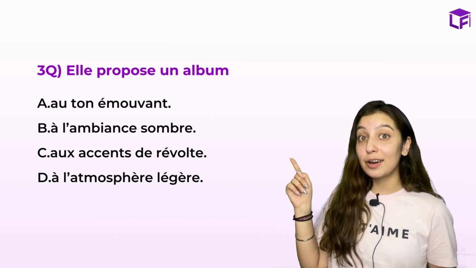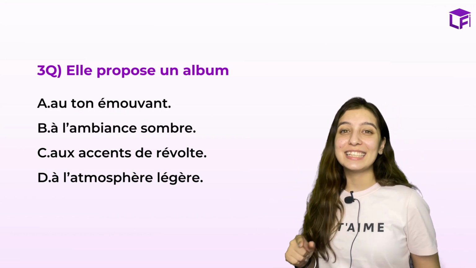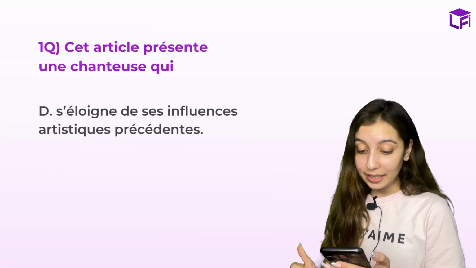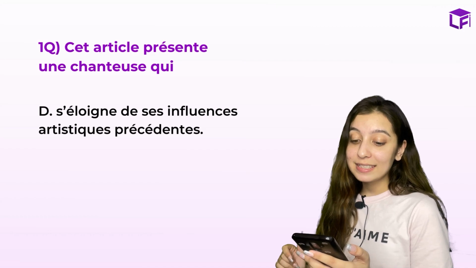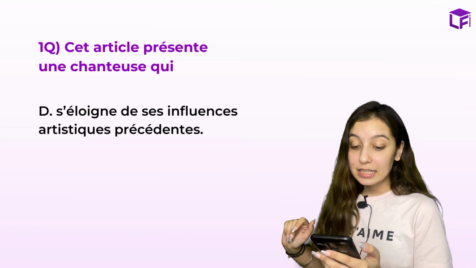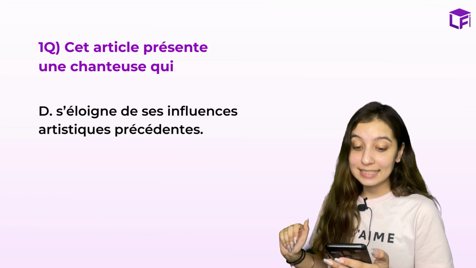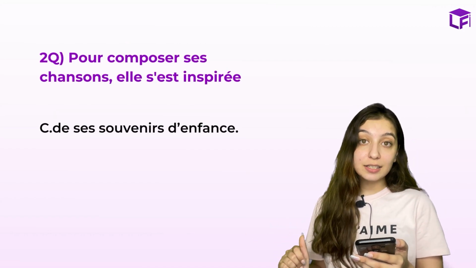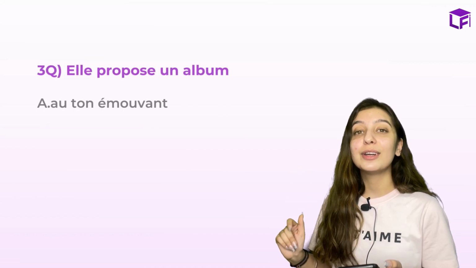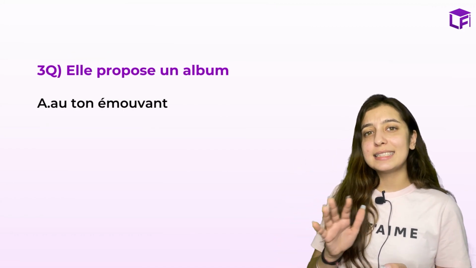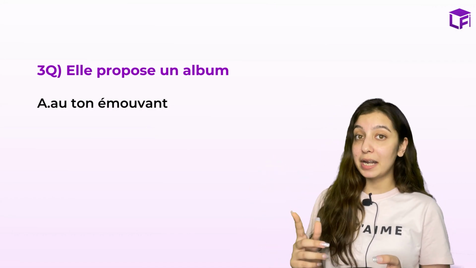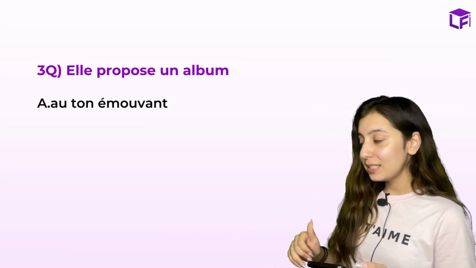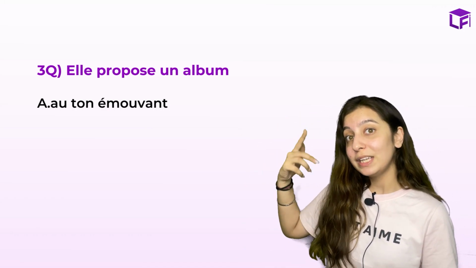Alright guys, the time is up. Let's see how many did you get right. So the answer for the first one is option D, souligner ses influences artistiques précédentes. The answer for second question is C, de ses souvenirs d'enfance. And the answer for question number 3 is "au ton émouvant." I know that sometimes you might struggle with them, but if you get at least 2 right, you guys are on the good track. Let's proceed with my advices to be careful for.